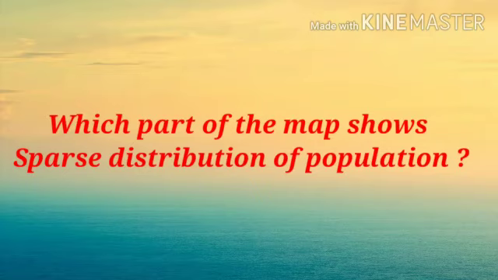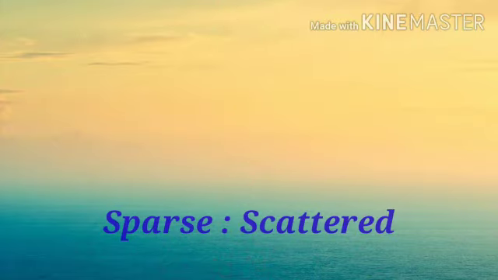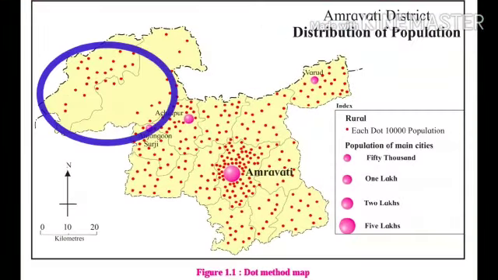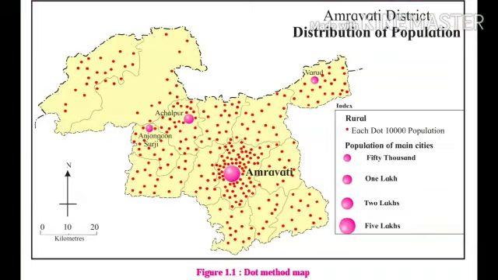Let's see the third question. Which part of the map shows sparse population? Here, sparse means scattered. So the answer to this question is, the northwestern part of the map shows sparse population.